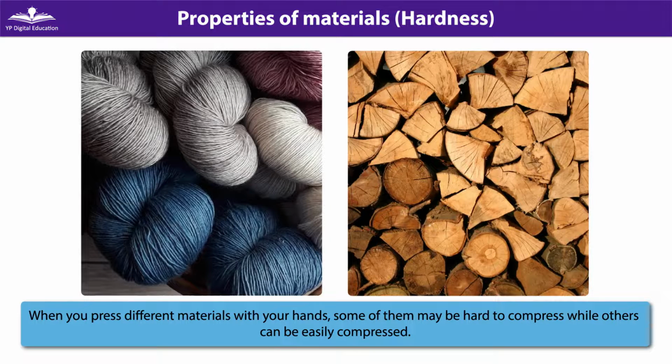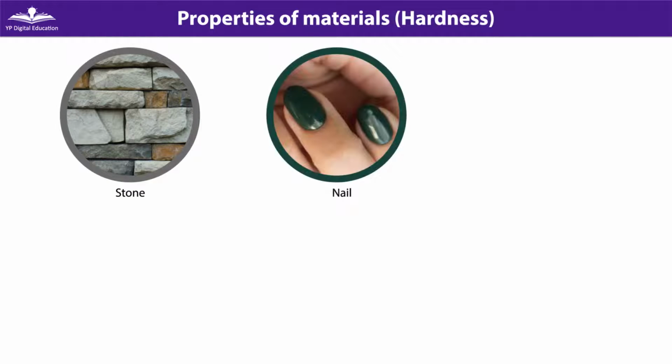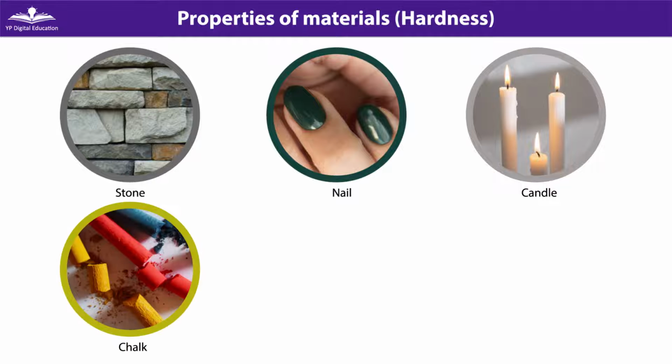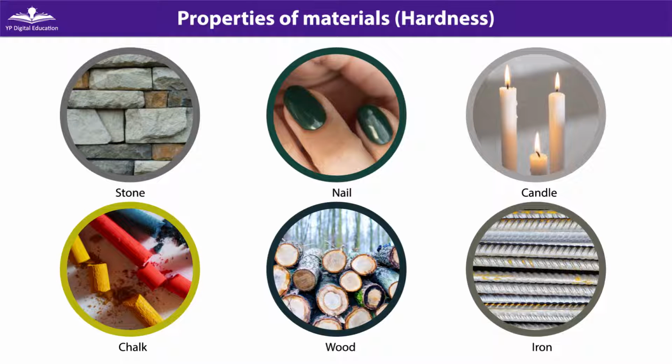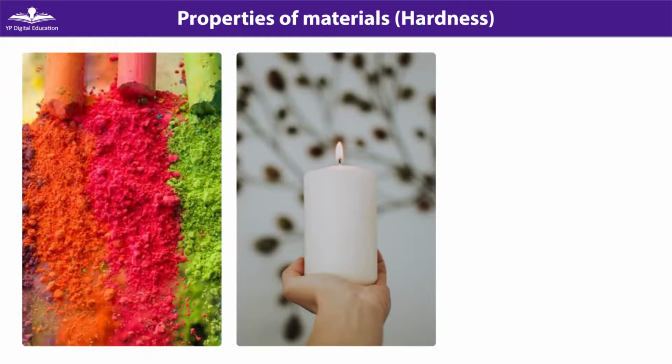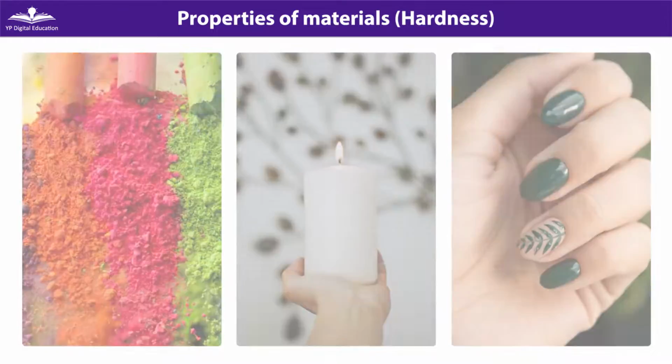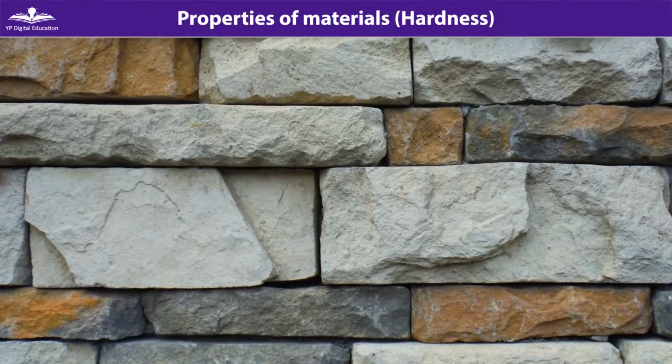When you press different materials with your hands, some of them may be hard to compress while some others can be easily compressed. In order to understand this, take some materials such as stone, a nail, candle, chalk, wood, iron, or any other materials or objects and try to scratch their surfaces. You will find that some materials may be scratched easily and some materials are not able to be scratched.